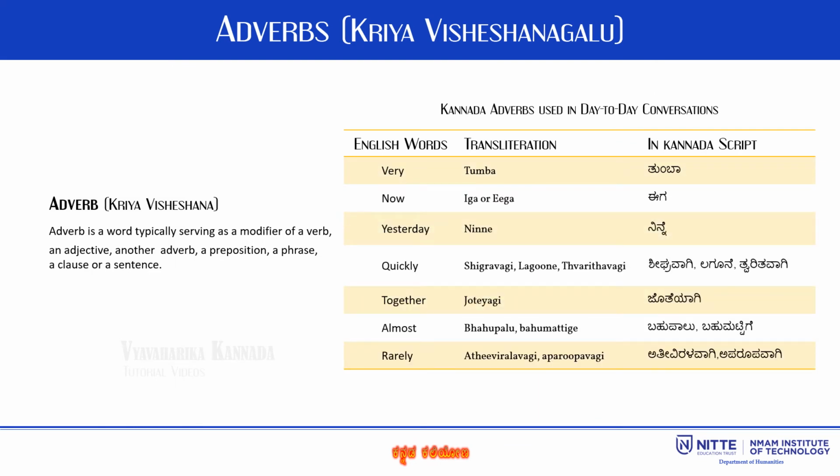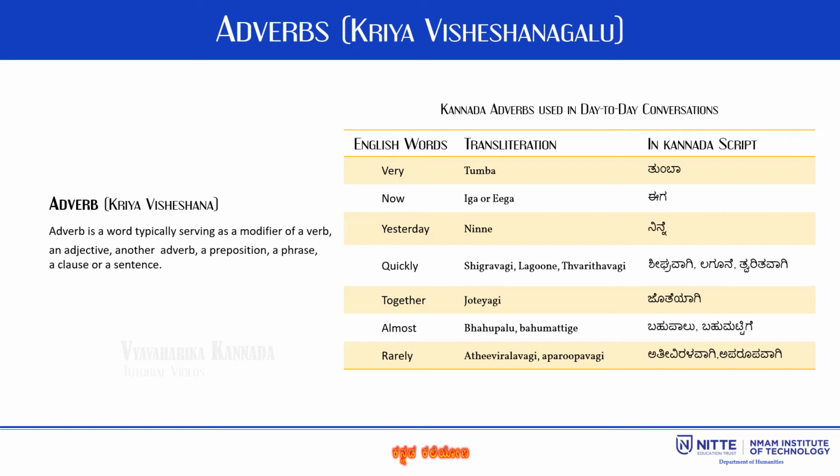Adverbs are termed as ಕ್ರಿಯಾ ವಿಶೇಷಣಗಳು in Kannada. An adverb can modify a verb, an adjective, another adverb, a phrase or a clause. An adverb indicates manner, time, place, cause or degree and answers questions such as how, when, where, how much.